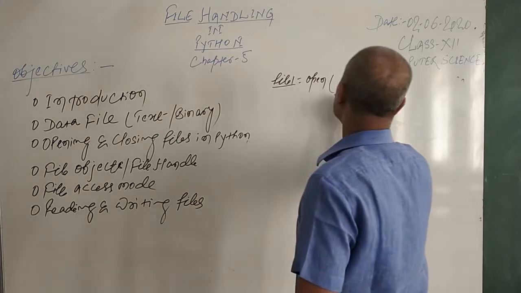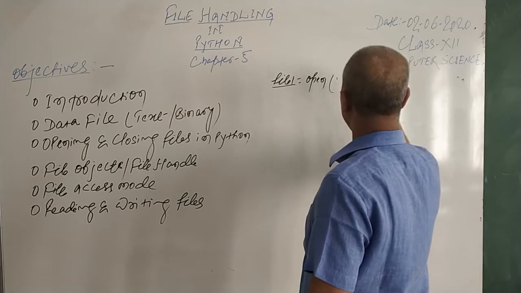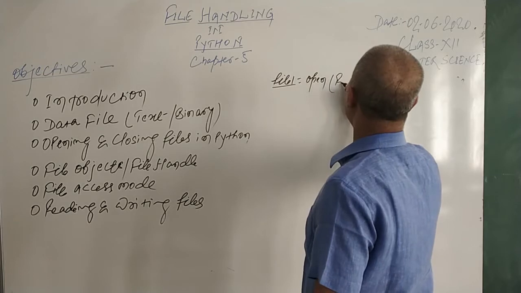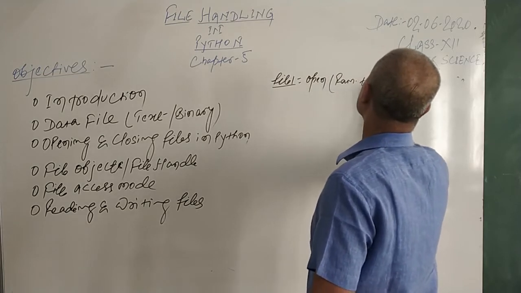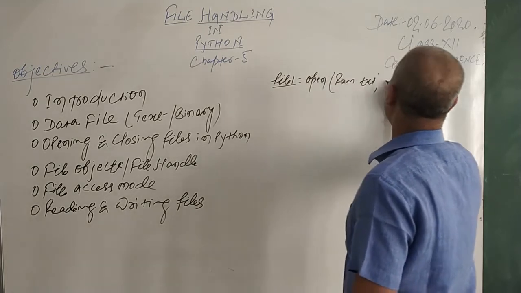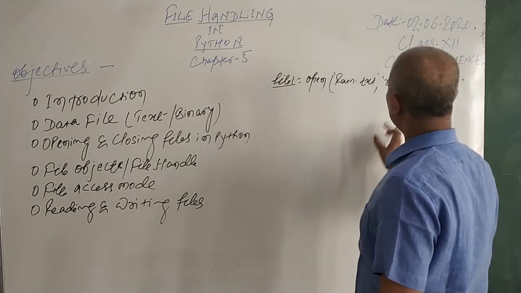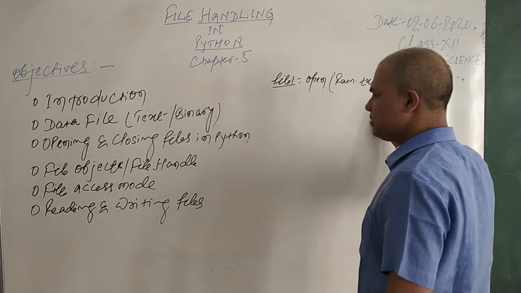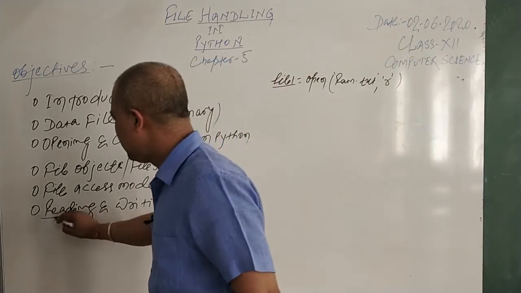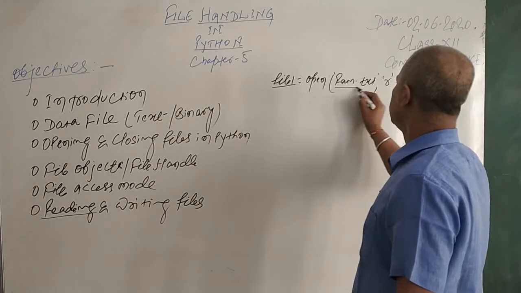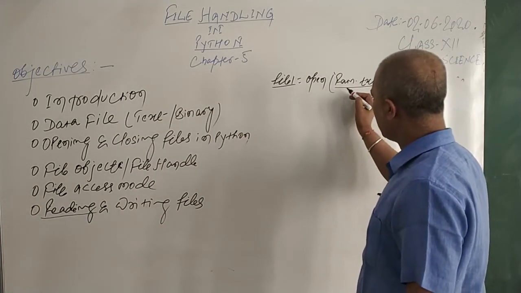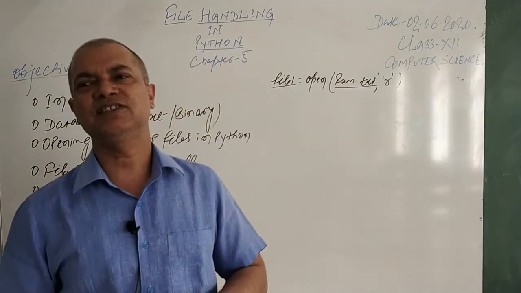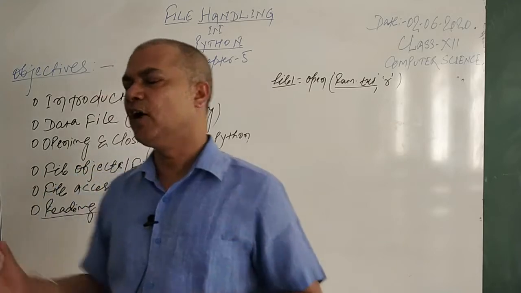First and foremost task, you can directly open the file if you are at the same place where your file is. So simply ram.txt is an example, and then you have an R mode, that is the reading mode. So you are trying to open a file in the read mode, it means only reading will take place. So we are seeing how to read a file that already exists. Mind it, if ram.txt is not there, then Python will give you an error, the file doesn't exist. And if the file is there, the reading operation is done.